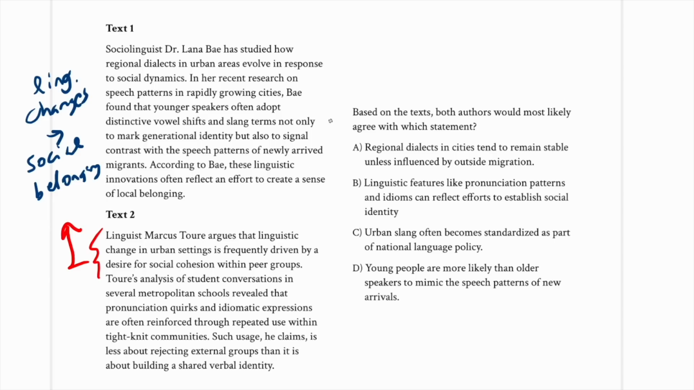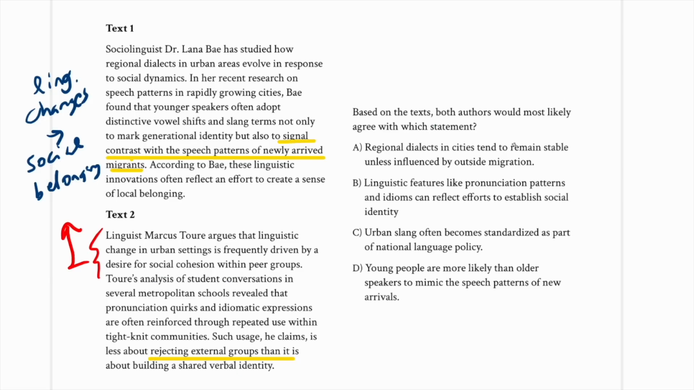And so here we might notice a point of disagreement between the two. Here it talks about signaling contrast with newly arrived migrants. That would be sort of excluding or rejecting external groups. The second author is disagreeing with that. But again, we're focused on what they would agree on. And I think the key thing there is that idea of social cohesion or belonging. And so on to the answer choices.